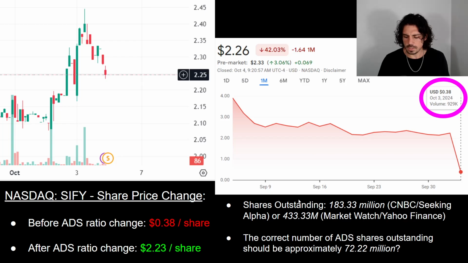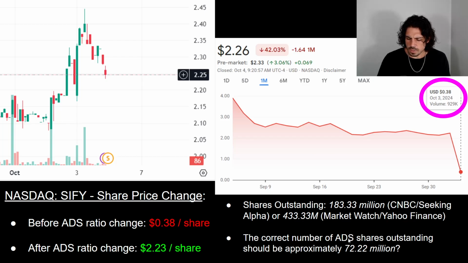Now, there are conflicting numbers, because if we were going to calculate the market cap of this business, we have to know how many shares there are, right? And on CNBC and Seeking Alpha, they're reporting that 183.33 million is the correct one. And MarketWatch and Yahoo Finance are calculating that it's 433.33.